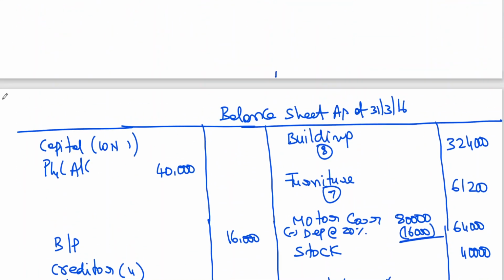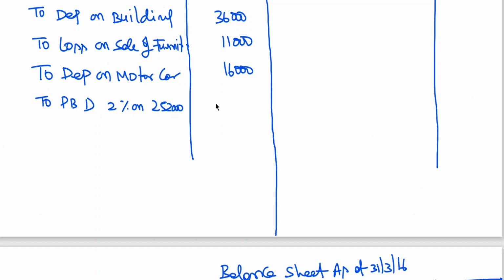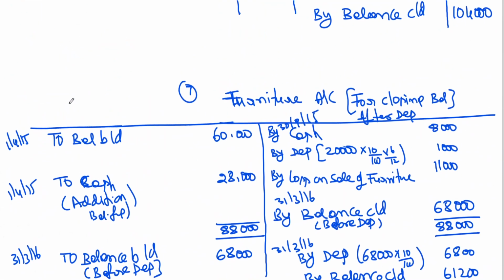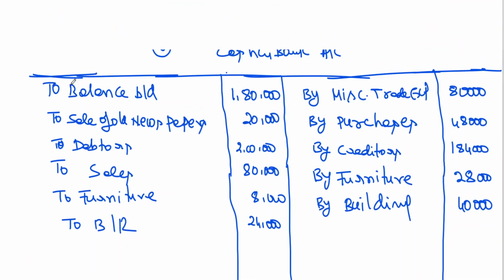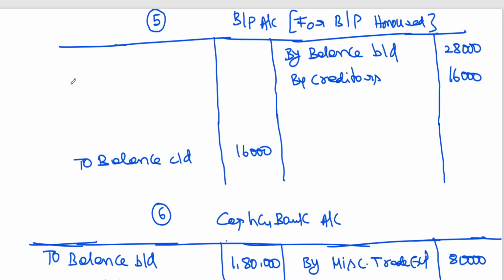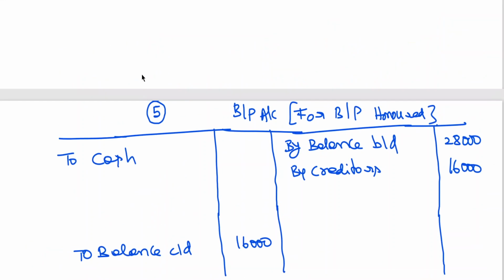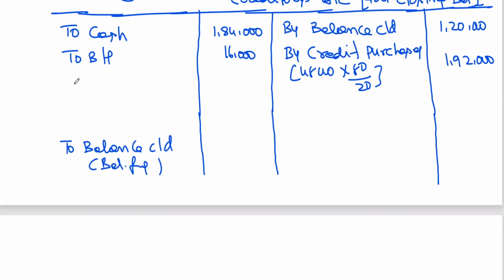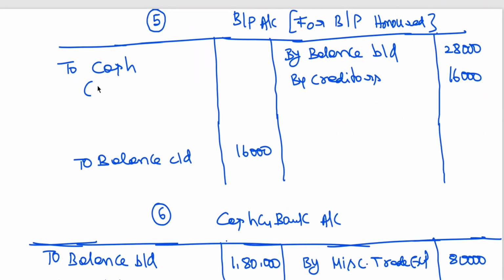How much did we get? 5,040. So now our account is also closed. I can close bills payable first. Here, bills payable again. This is accepted, so obviously it has to be bills payable. To, going to be the balancing figure.